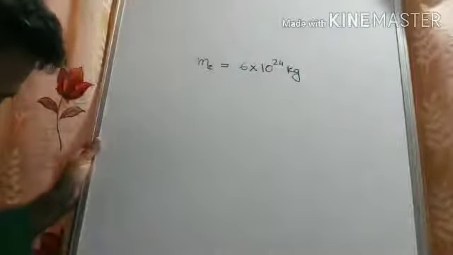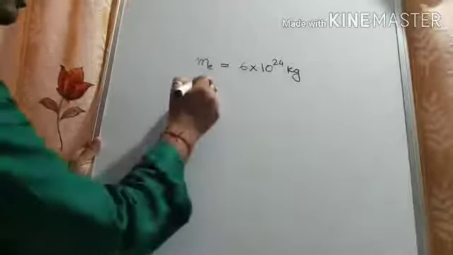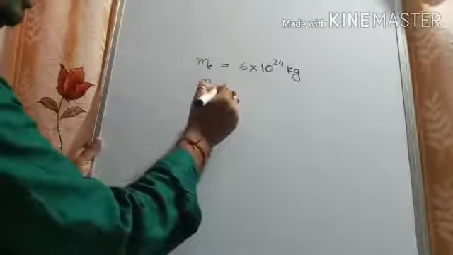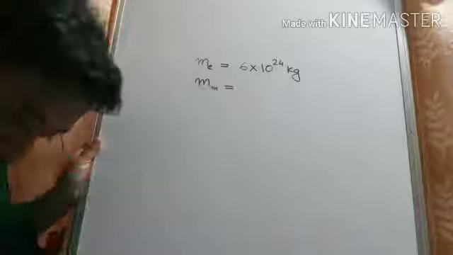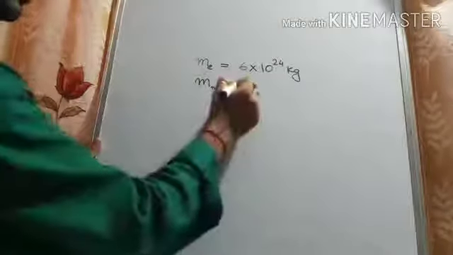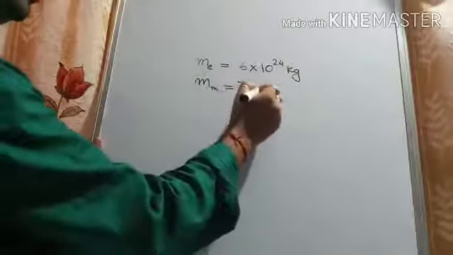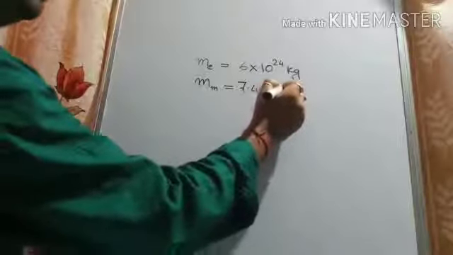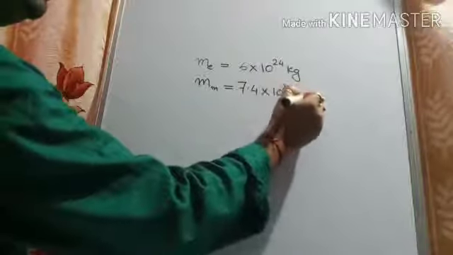And the mass of moon is given: 7.4 into 10 to the power 22 kg.